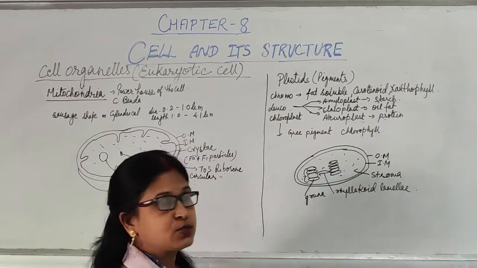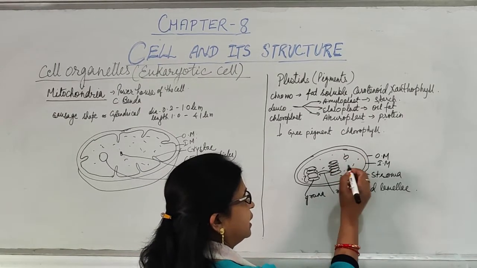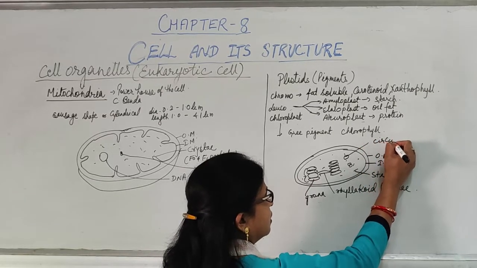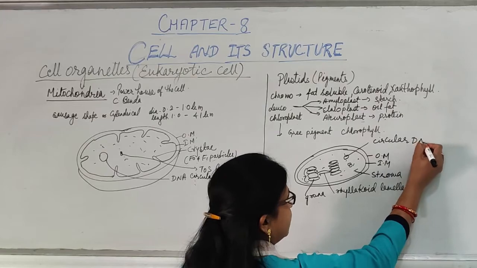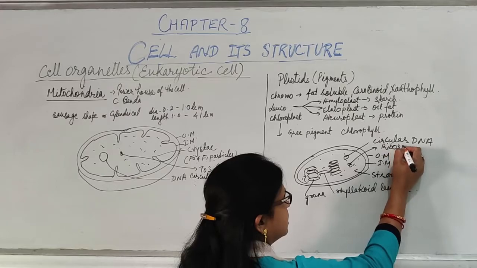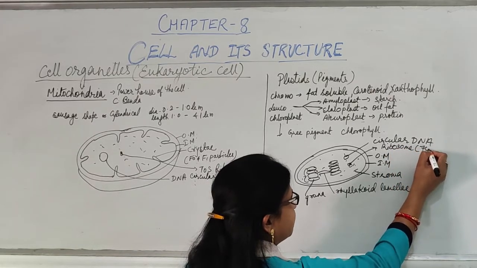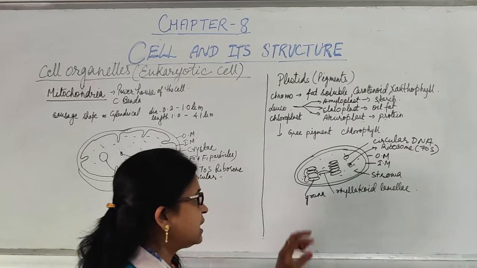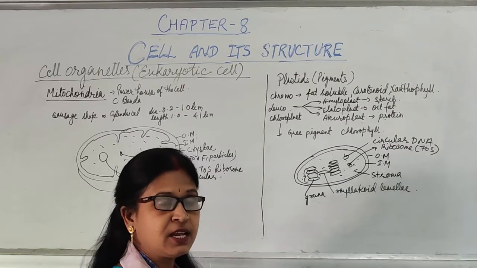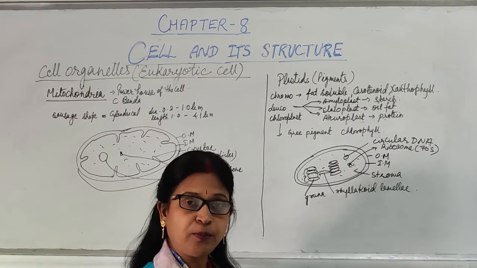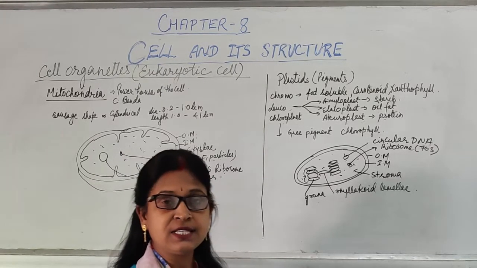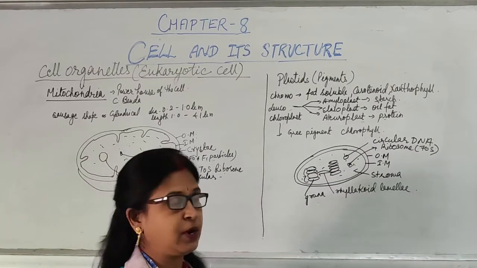This chloroplast also has circular DNA and ribosomes of 70S type. You can see here also, like mitochondria, circular DNA is there, ribosome is there. So chloroplast can also synthesize its own protein. That's why it is also known as a semi-autonomous structure of the plant.